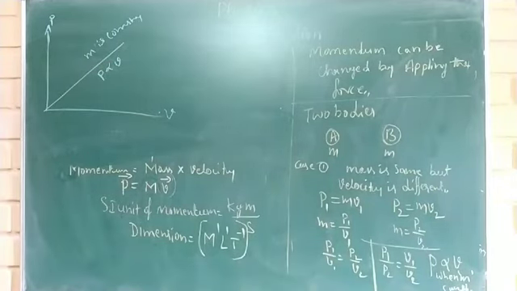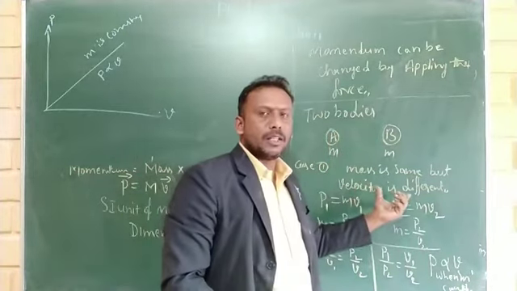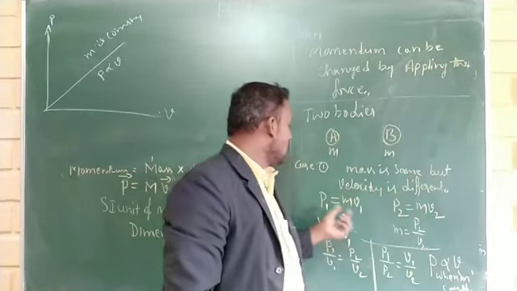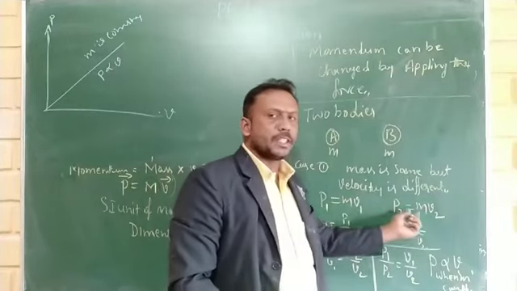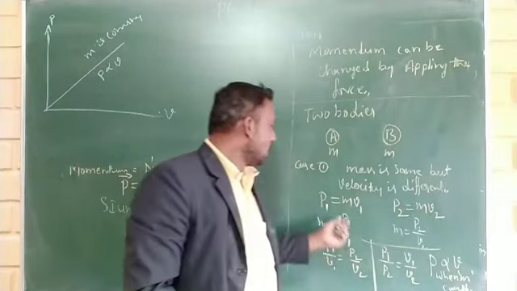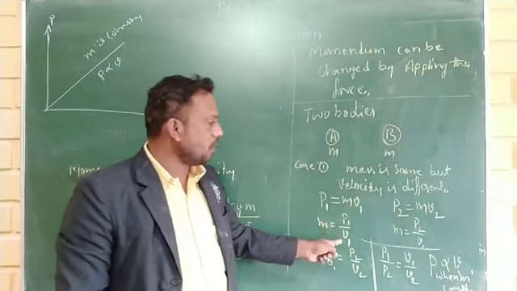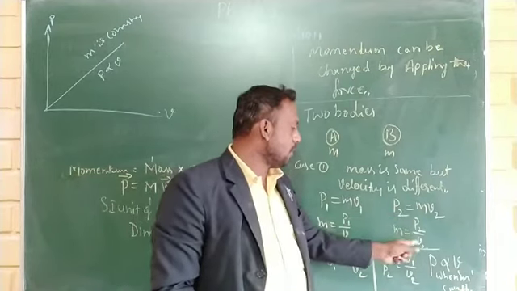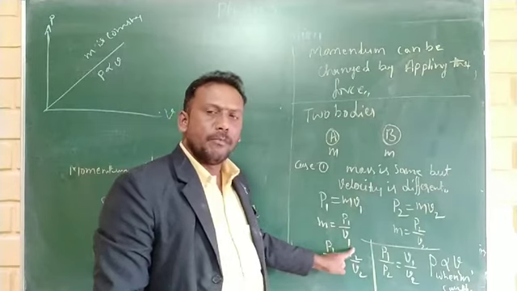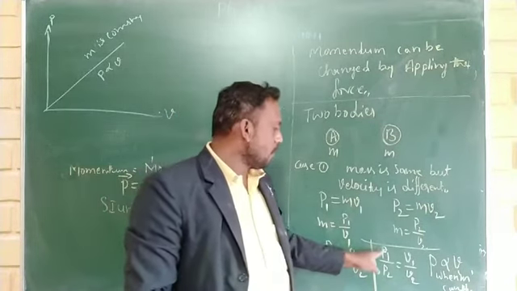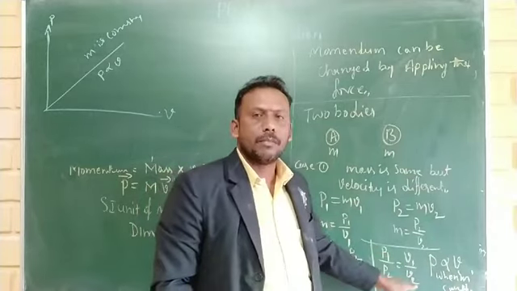This is what the graph looks like when we consider two bodies of the same mass, but moving with different velocities. Therefore, momentum of the first body is mv1. Momentum of the second body is mv2. Here m is the same. Simplify the m. m is equal to P1 divided by V1 and m is equal to P2 divided by V2. Equate these two equations. P1 divided by V1 is equal to P2 divided by V2. The ratio of momentum of two bodies, P1 divided by P2, is equal to V1 divided by V2.